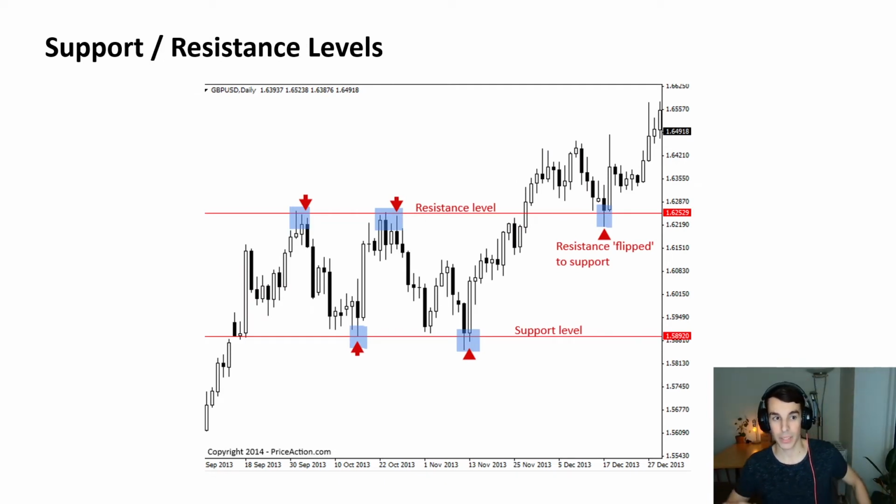Then you have different levels, support and resistance levels, which are basically formed when the price bounces off a certain psychological price level. When it happens several times, the support or resistance becomes stronger. It's a resistance when it resists the price going up, and it's a support when it's on the bottom and helps the price bounce back up. That's it.